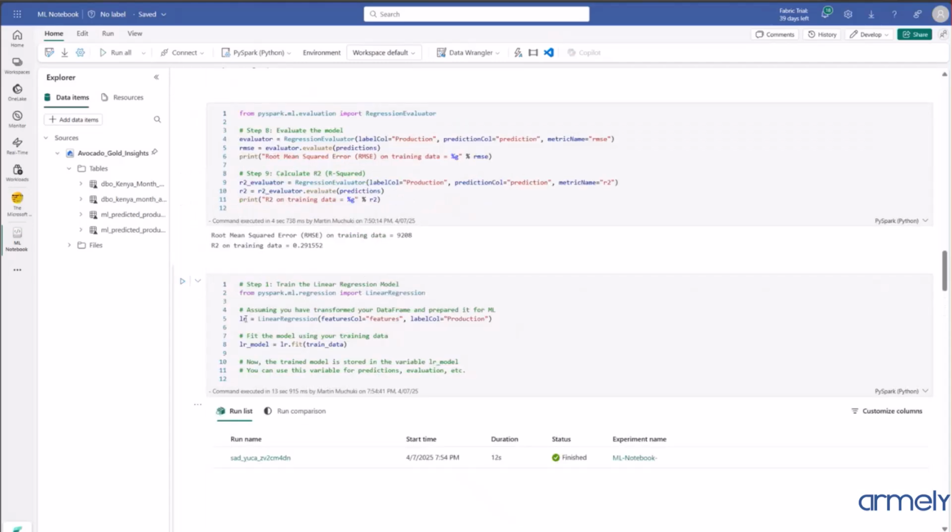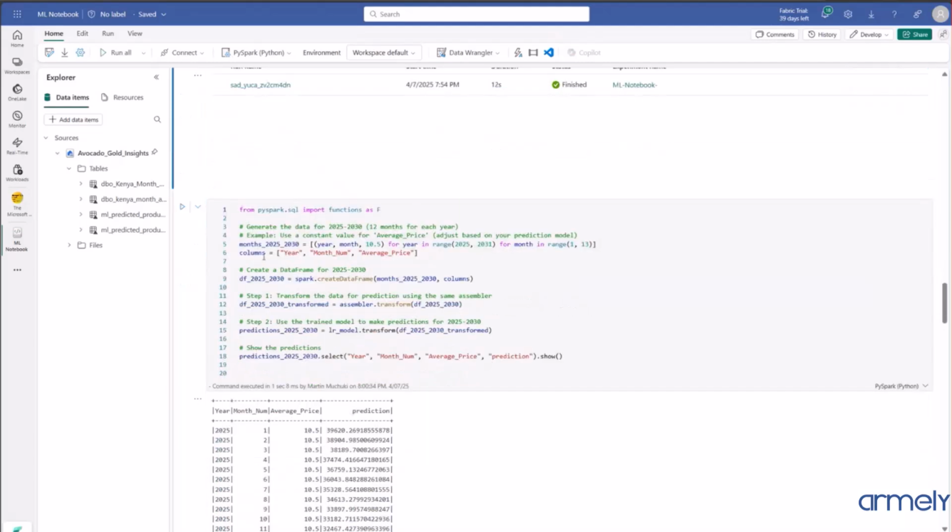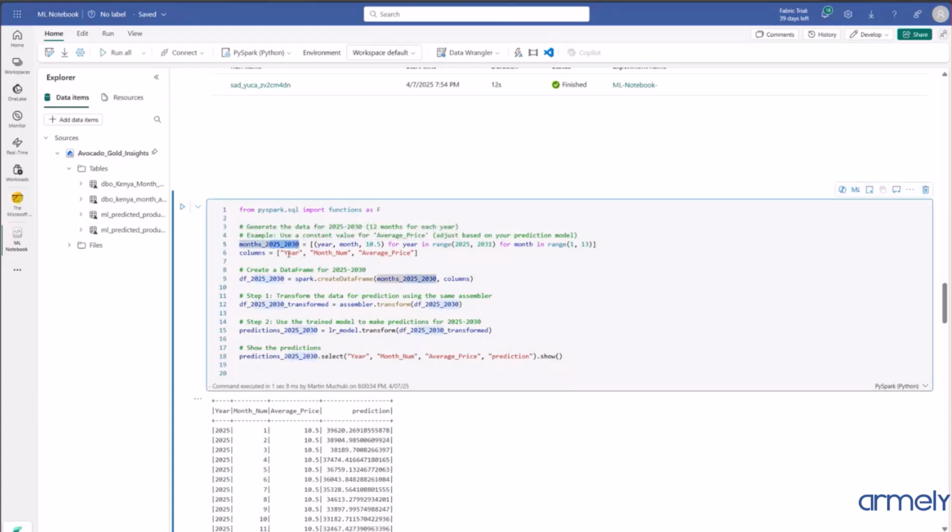In this case, we trained a linear regression model since we converted all our entries into numeric values. With our model, we can now predict. Our table has data from 2019 to 2024, and based on that data, we can predict from 2025 to 2030.